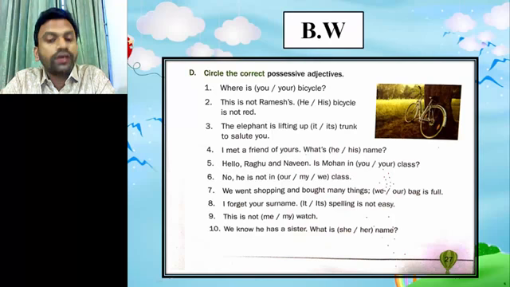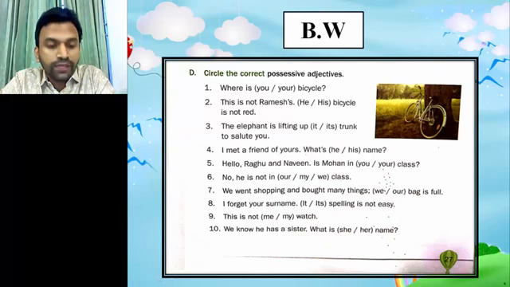It or its, spelling is not easy. Can you tell me what will be the answer here, dear students? Here it is a pronoun, so here its is the possessive adjective, so its will be the answer here. Its spelling is not easy.